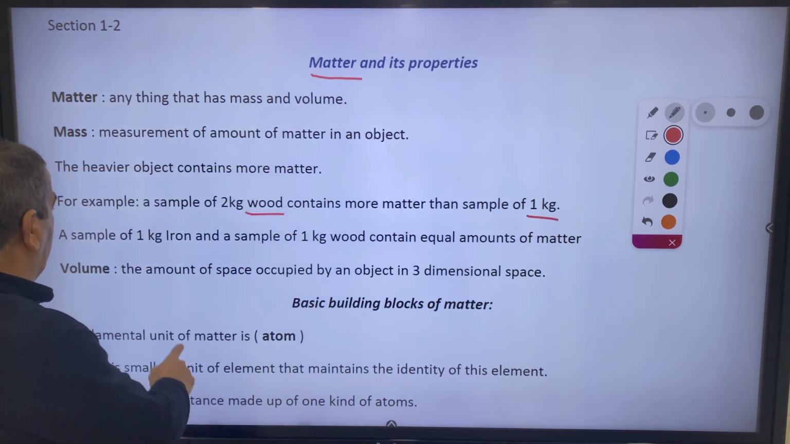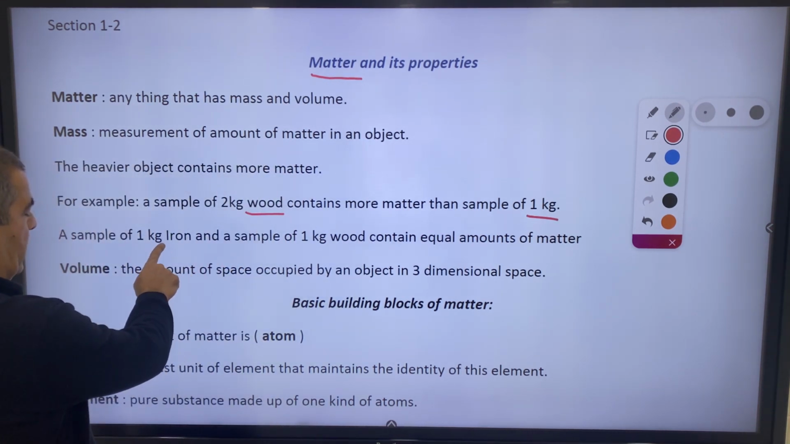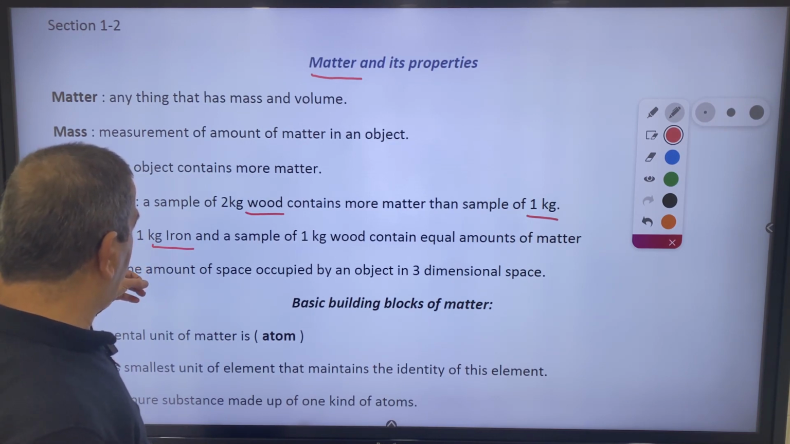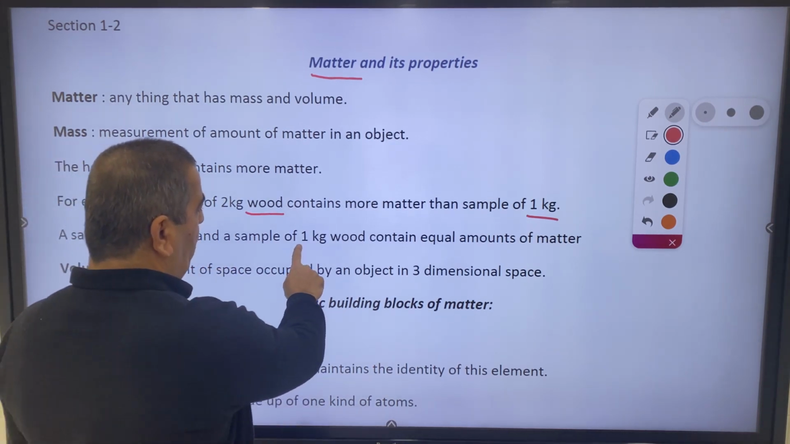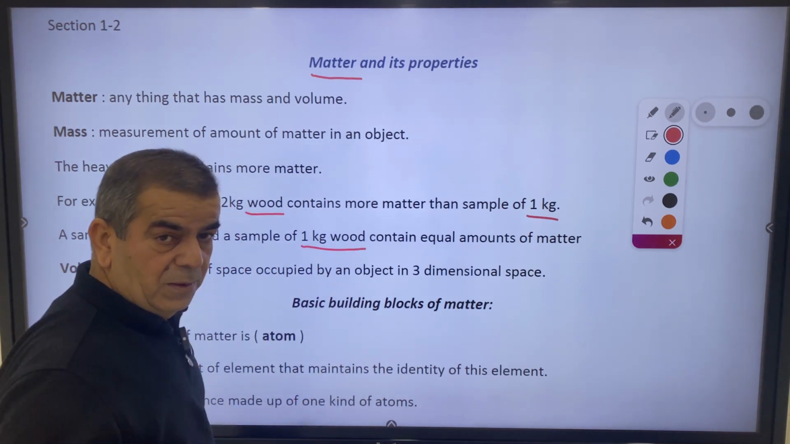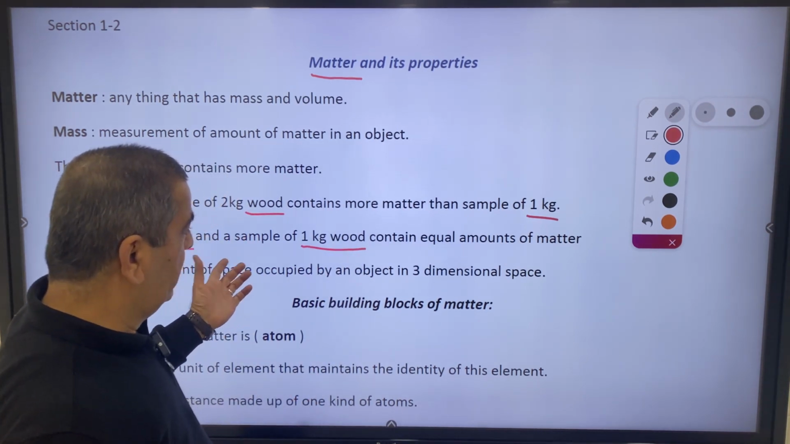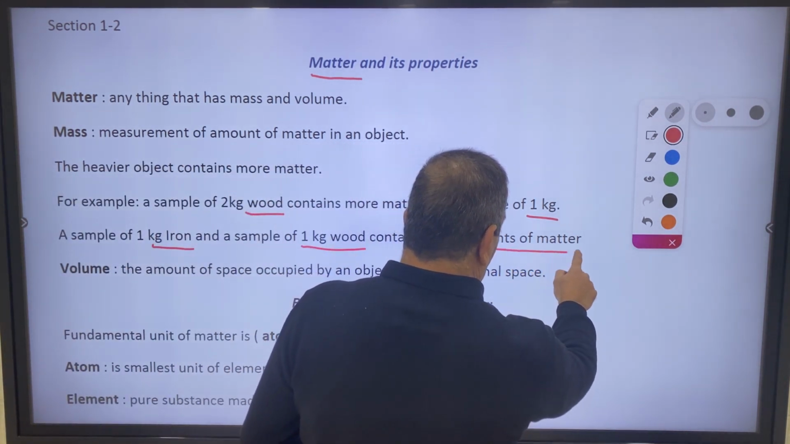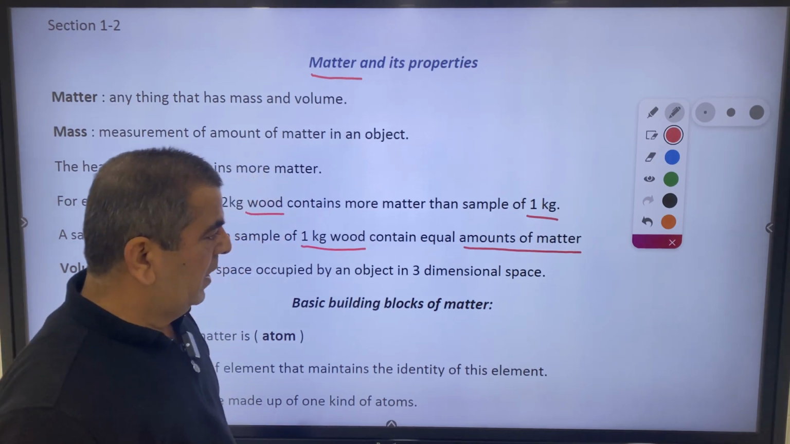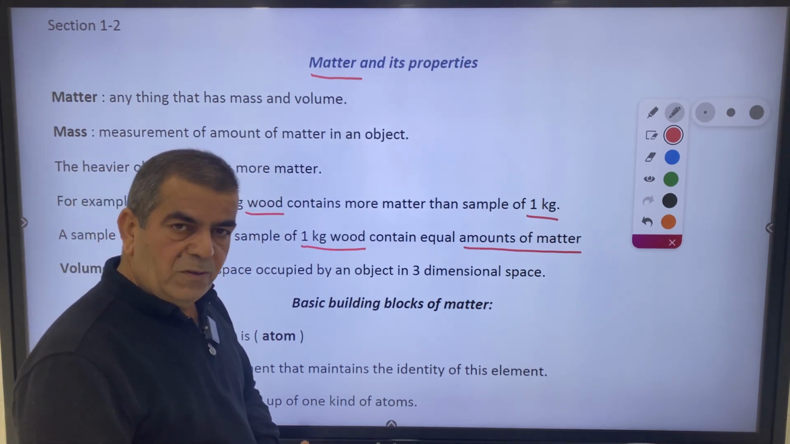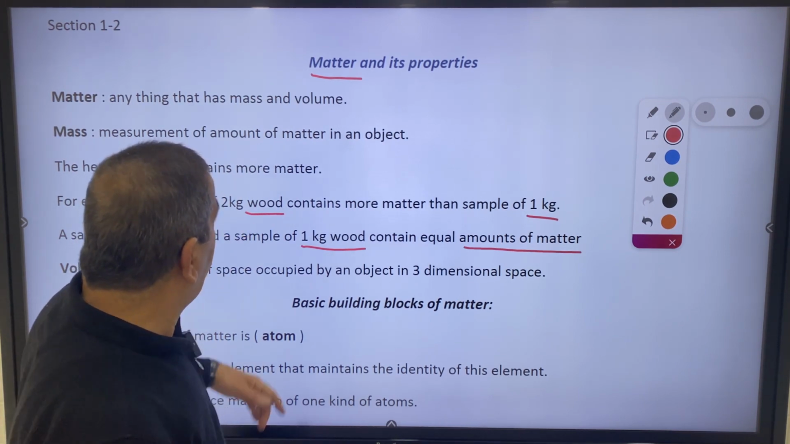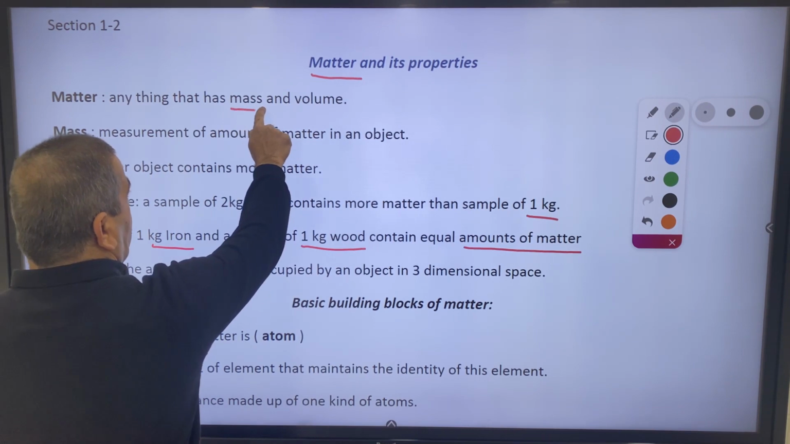And we have another example. We have 1 kilogram of iron and 1 kilogram of wood. Because the mass is equal in both samples, certainly they will have the same amount of matter. So the measurement of the amount of matter in an object is the mass. Okay, this is about the first one, which is mass. Let's talk about the second, volume.